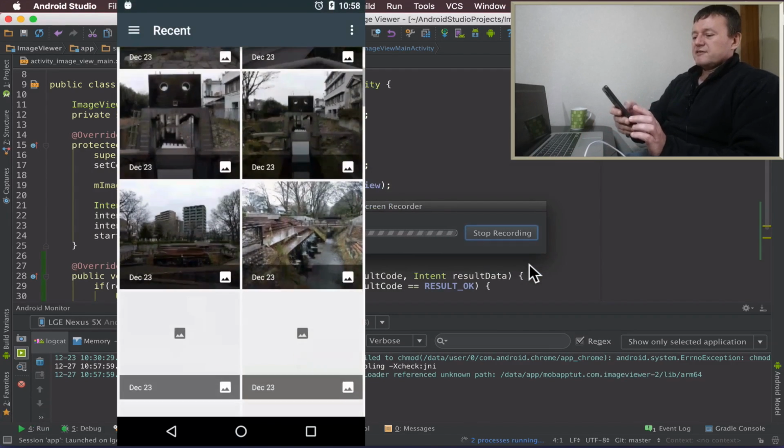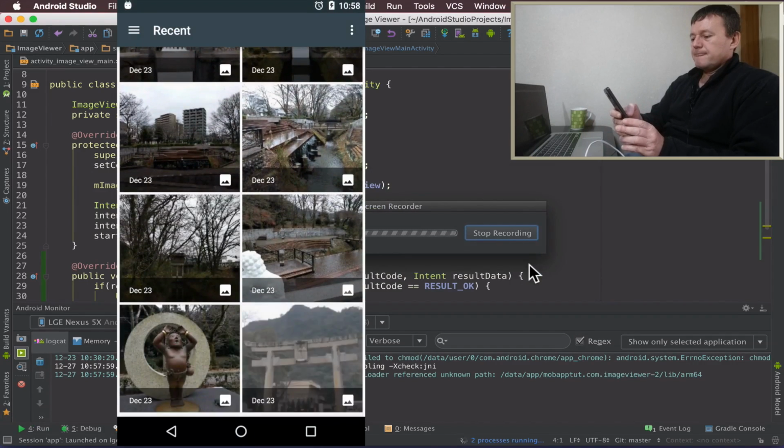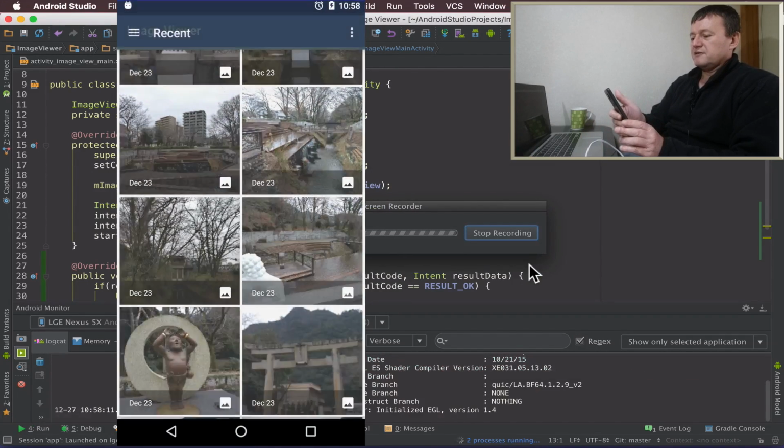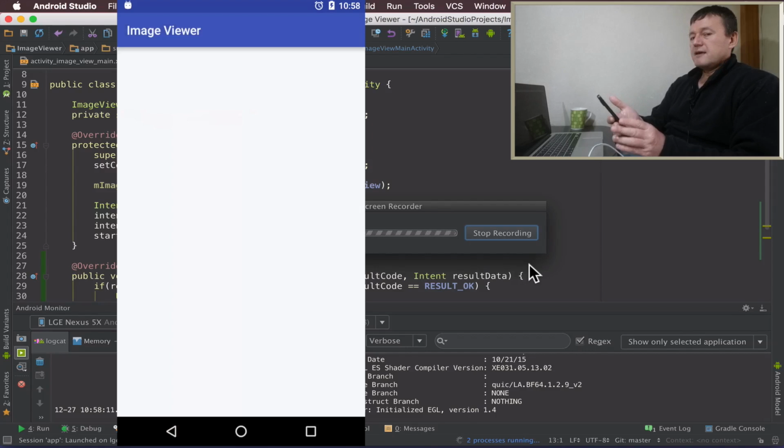So again, we've got the browser started up. I'll select any image here. And we've now gone back into our application here. Now, I would have expected we would have gone into the callback here. We are still seeing no data because we haven't yet processed the bitmap and put the bitmap into an image view. But that's okay. The application is running okay, that's all I wanted to see, so we can stop that.